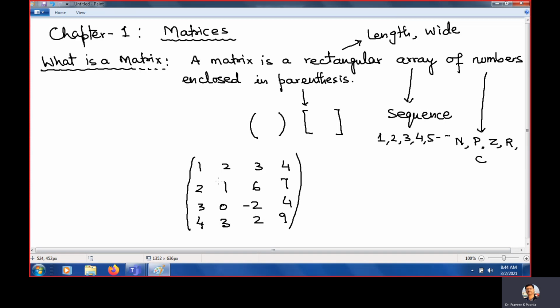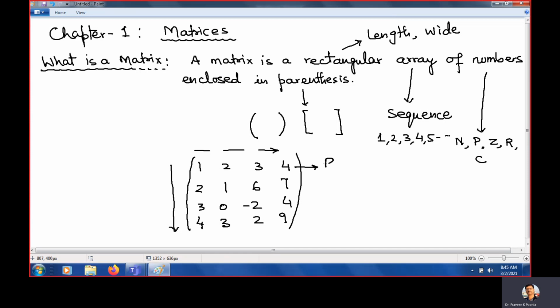So what is the matrix? Matrix is a sequence, like you are writing sequence. This is horizontal line. This is vertical line. Clear? So rectangular array. Rectangular means it having length, this side moving left to right, and this having breadth moving up to down. Clear? So array means sequence of numbers, any type of numbers. Clear? And that is enclosed in the parenthesis. Clear?